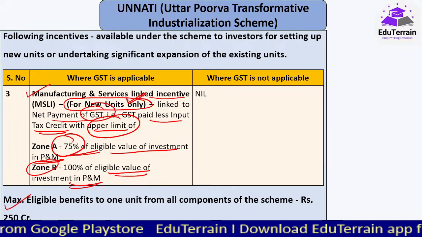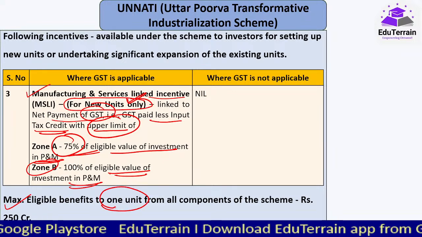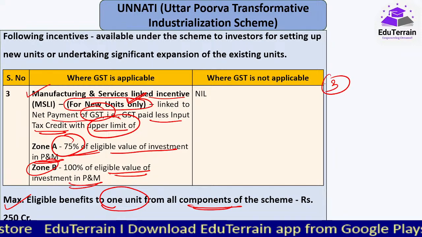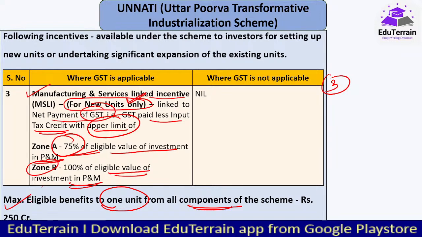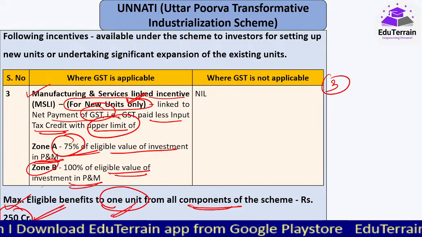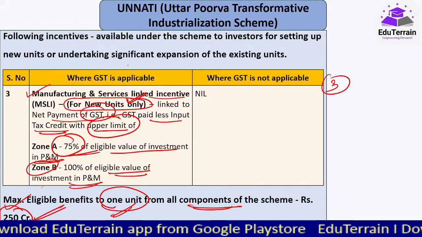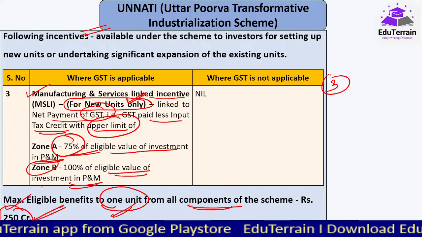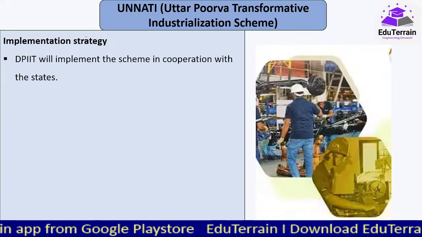And maximum eligible benefits to one unit from all the components of the scheme. All three components should run to a maximum of 250 crores, not more than that, for one unit. So this is about the Unnati Uttar Purv Transformative Industrialization Scheme.